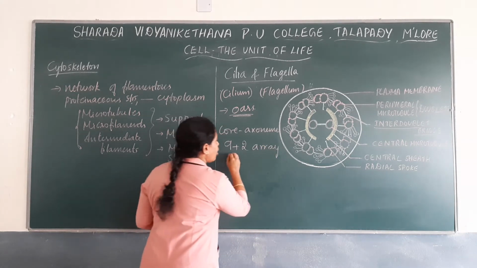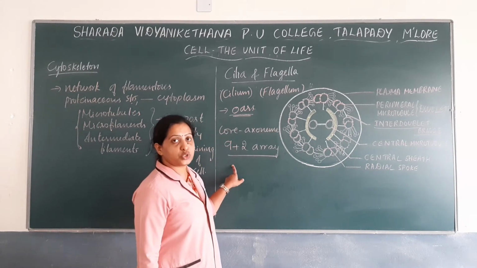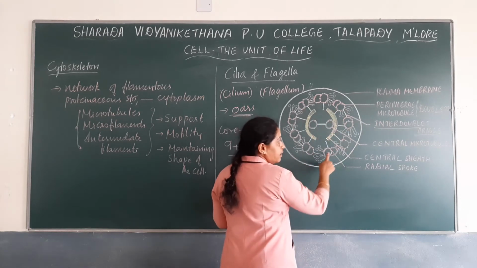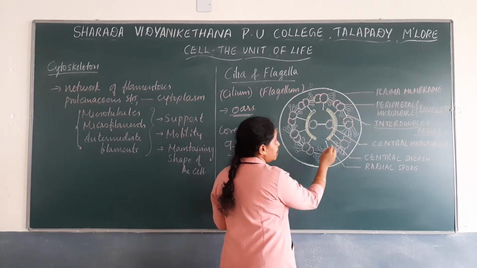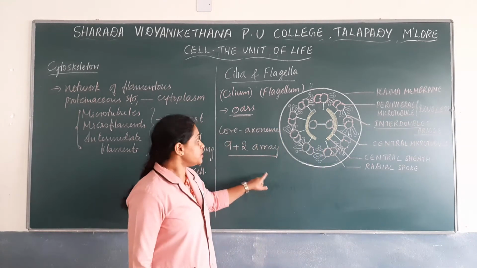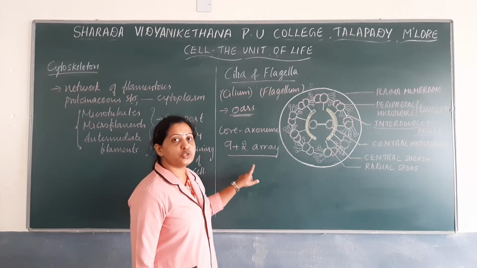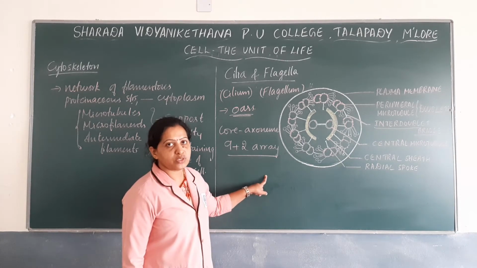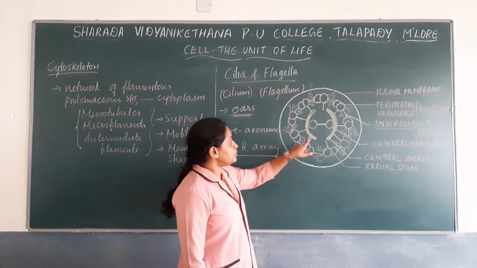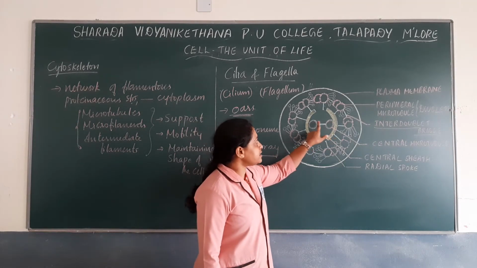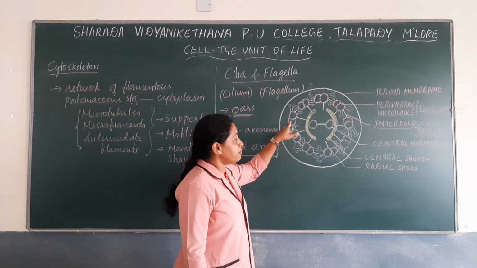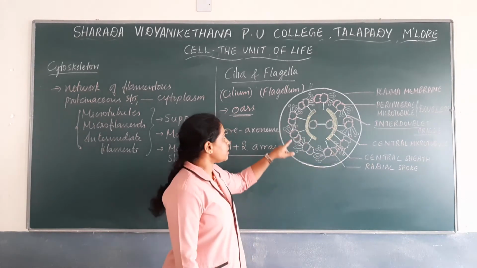Why do we refer to it as 9+2 array? Because there are 9 pairs of peripheral microtubules towards the periphery and a pair of central microtubules towards the center. So this is referred to as 9+2 arrangement of microtubules in the axoneme of cilia and flagella. And the centrally located central microtubules are connected by bridges, as well as the peripheral microtubule doublets are also connected by